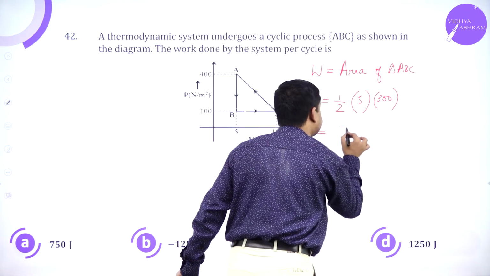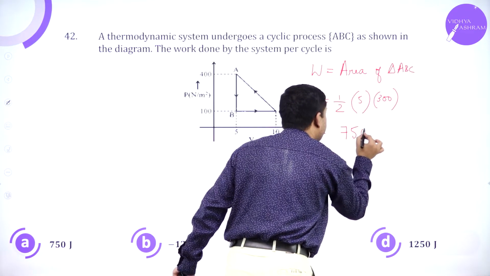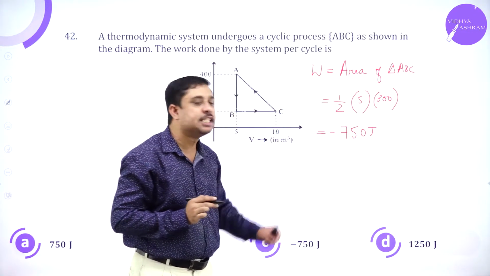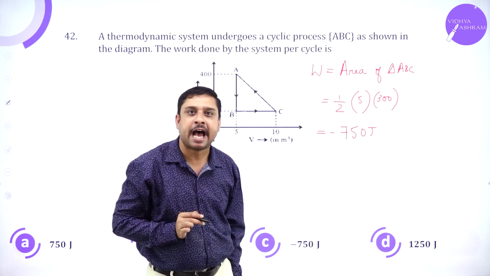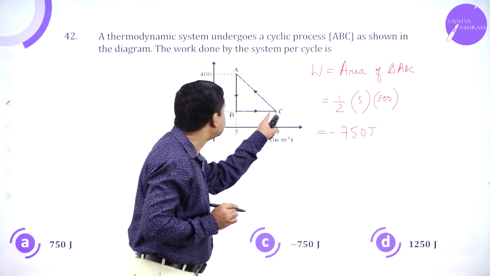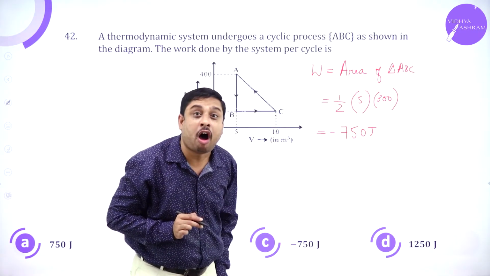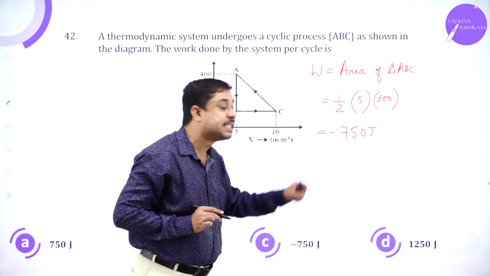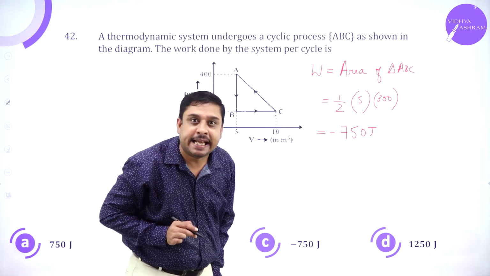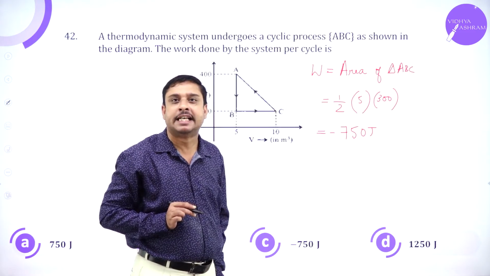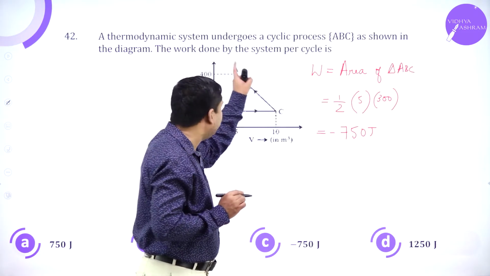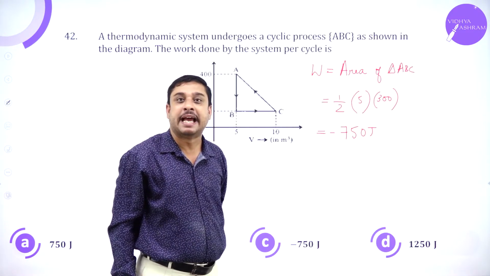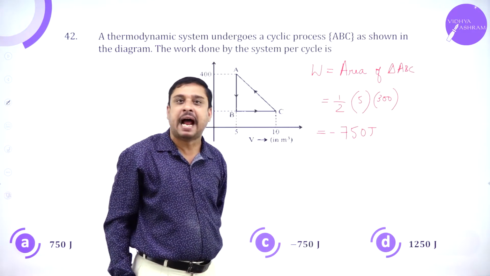So this is minus 750 joules, minus because the entire process is happening in a clockwise direction. So work done is negative. Anti-clockwise, work done is positive. And given any graph, work done will be the area under that graph.